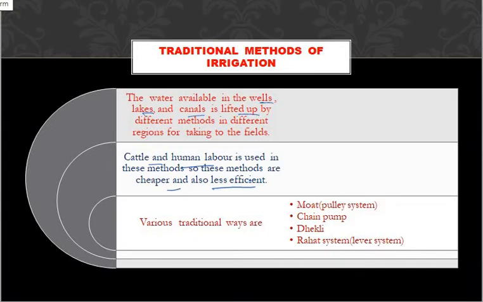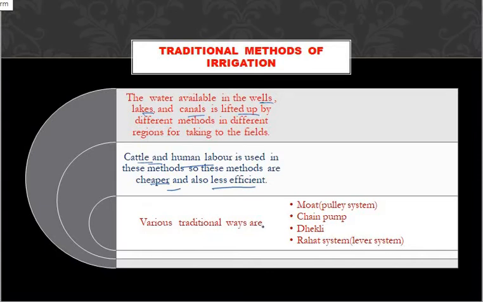You cannot do the work fast, so it is called less efficient. Since we are doing it by ourselves, it is called a cheaper method also. That is called the traditional methods of irrigation.